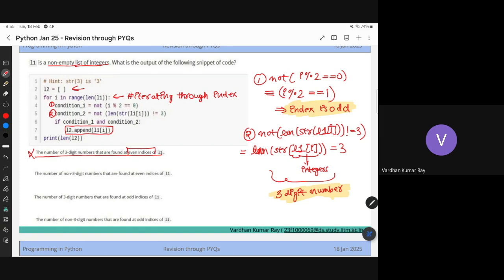Here also it talks about non-digit numbers which is wrong. So option C is correct. Let's see D. D talks about non-digit numbers, so that is also wrong. So can you see, I deciphered each of the conditions in a much simpler form, which I can read through the options. Is it clear? The conditions?